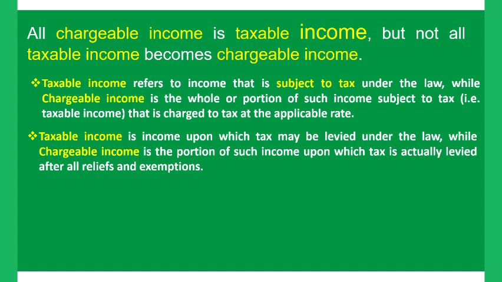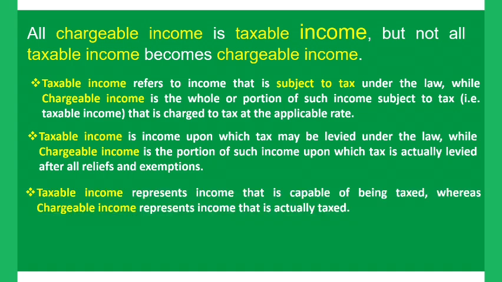Or we can put it as: taxable income represents the income that is capable of being taxed, whereas chargeable income represents the income which is actually taxed. You see that now? That is the difference between taxable income and chargeable income.